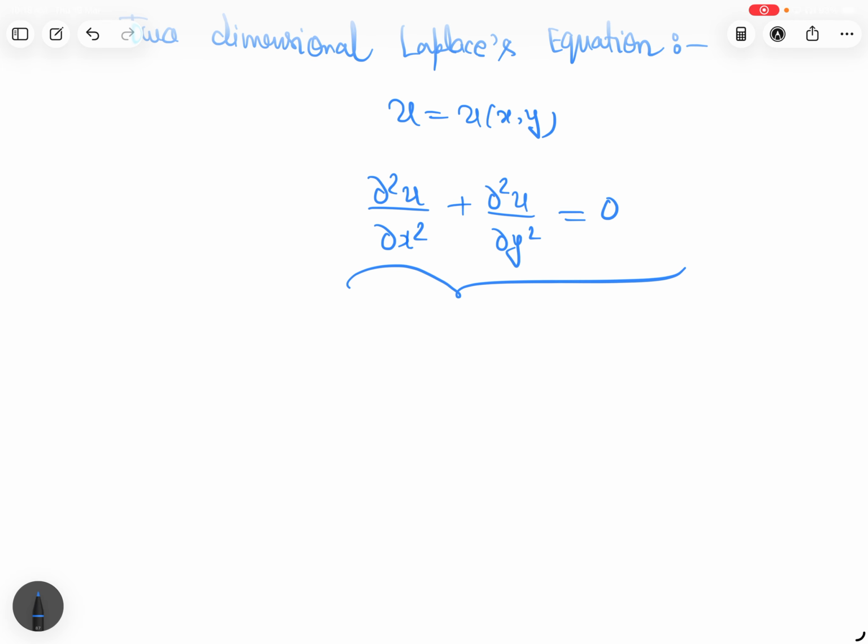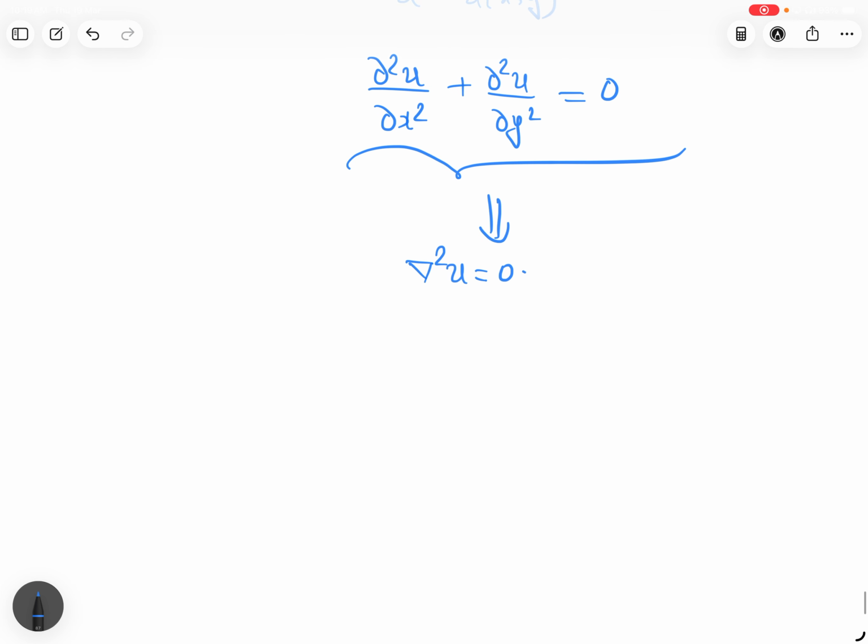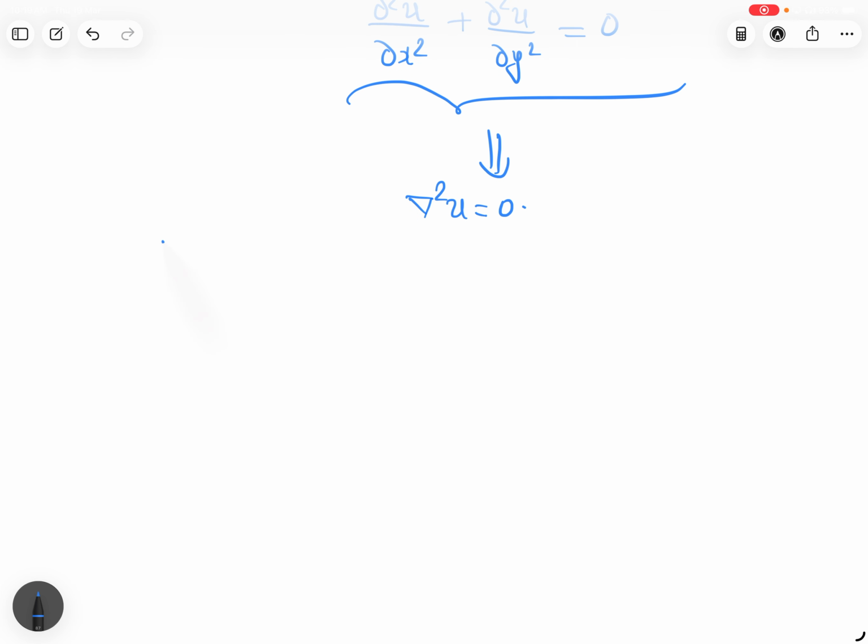u is a root of the Laplacian operator. So this is the Laplace equation. What is the three-dimensional Laplace equation?